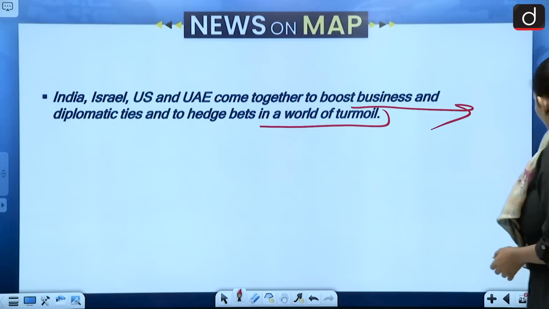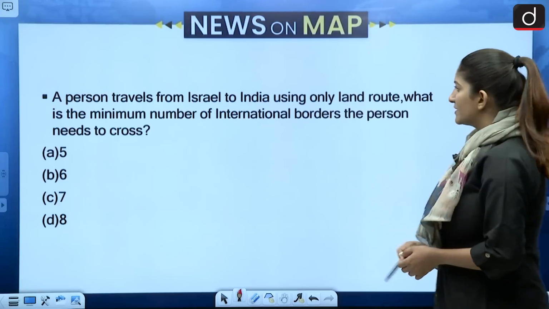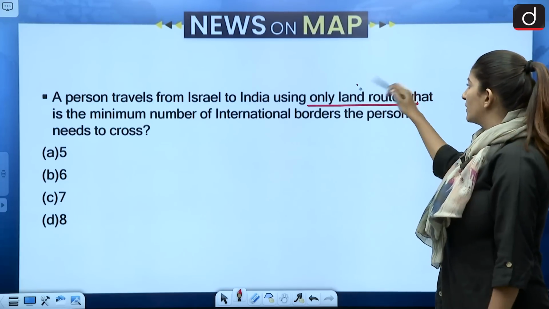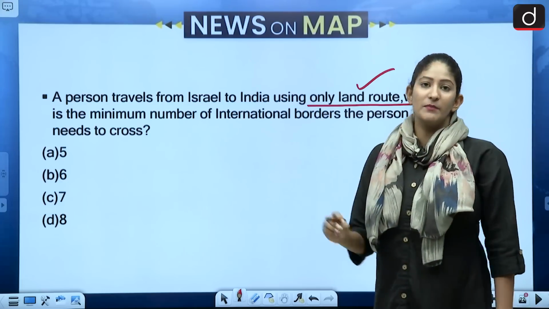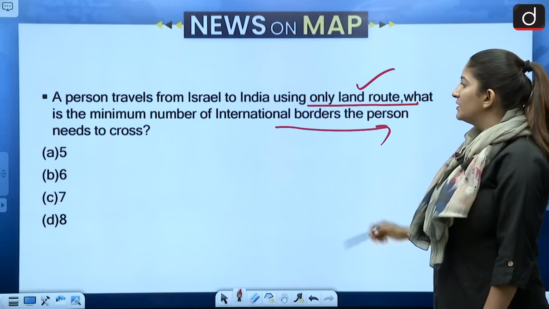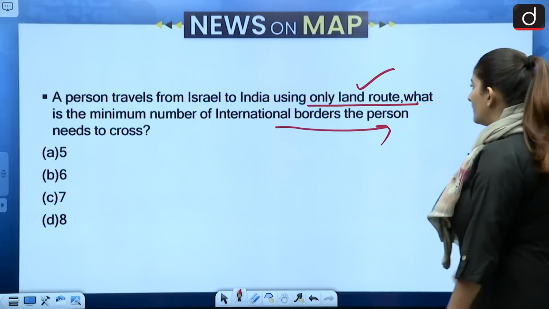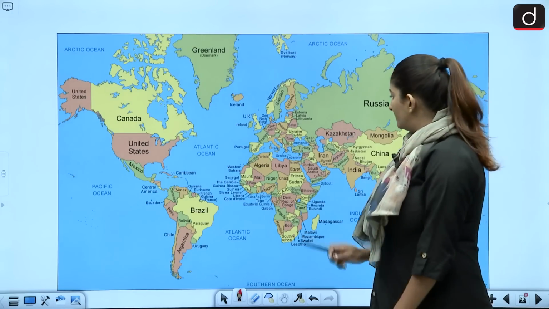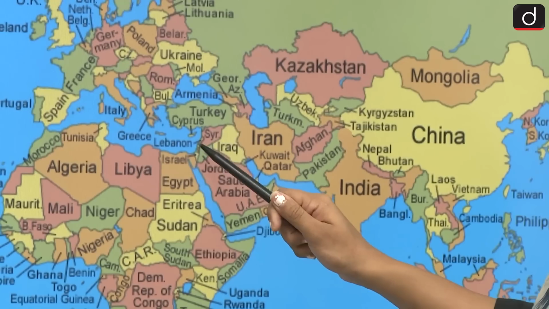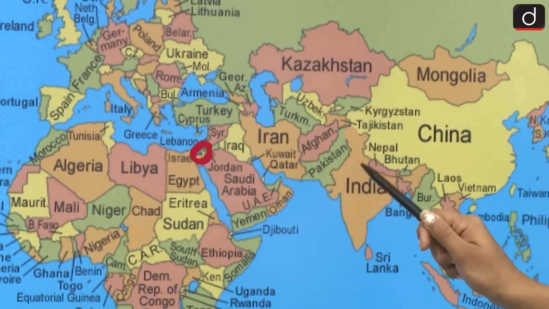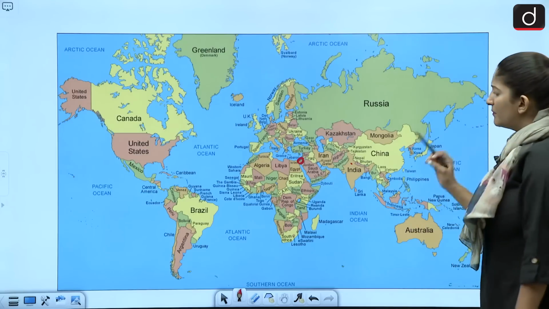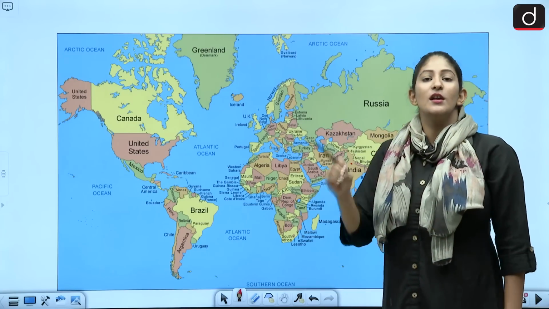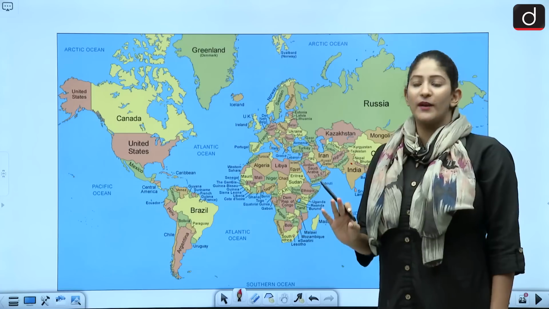So first of all, we have to understand that we know about the regions. A person travels from Israel to India using only land route. Keyword over here. What is the minimum number of international borders the person needs to cross? So from Israel over here to India, how many minimum number of international borders? So we have to choose a route through which a person passes the minimum number of countries.